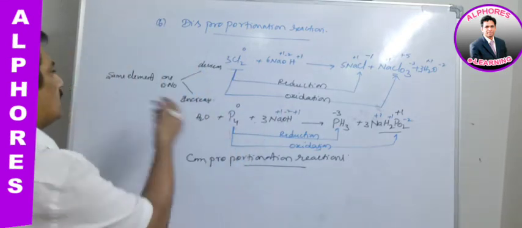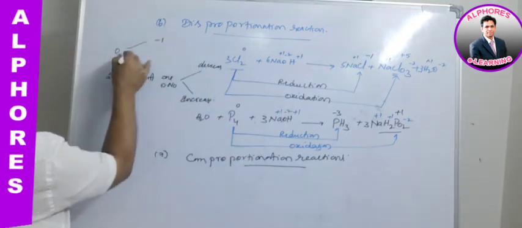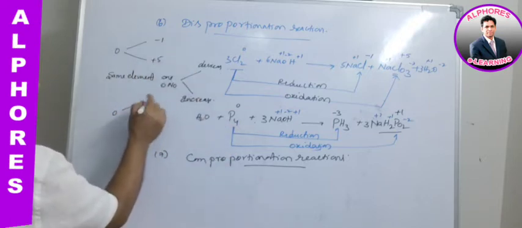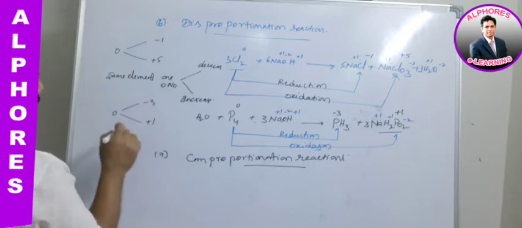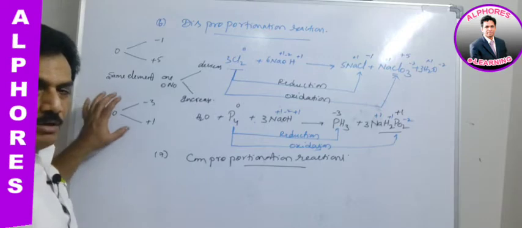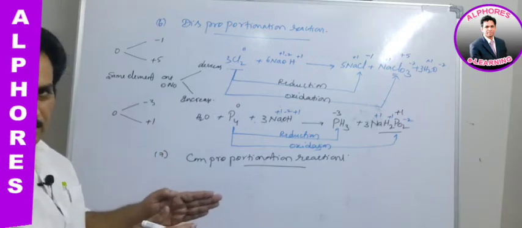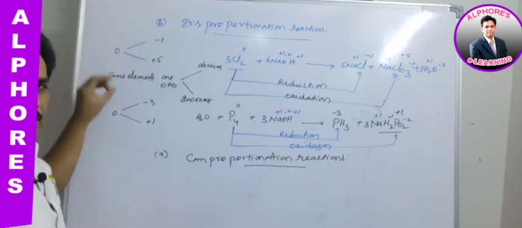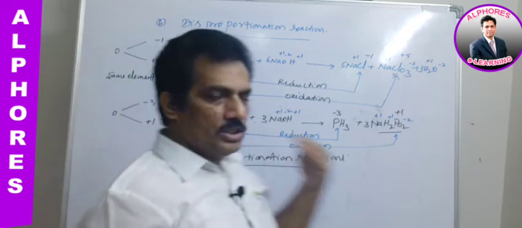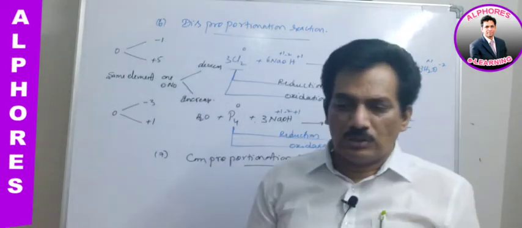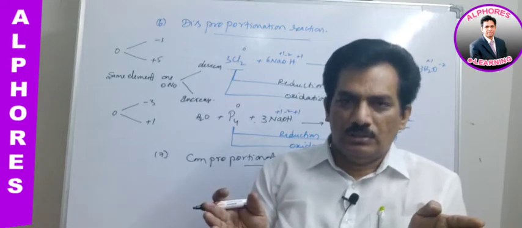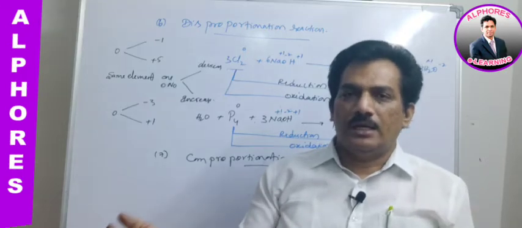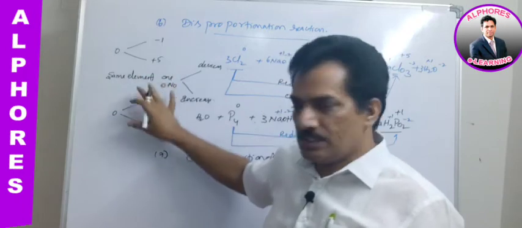For your convenience, let me write it like this: 0 to -1, 0 to +5. Here also 0 to -3 and 0 to +1, like that, from a single common oxidation state it is going to different oxidation states. In changing the common oxidation state to some other oxidation state, it is undergoing oxidation, and from the common oxidation state to another oxidation state, a reduction is happening. Both these are happening in the same element.